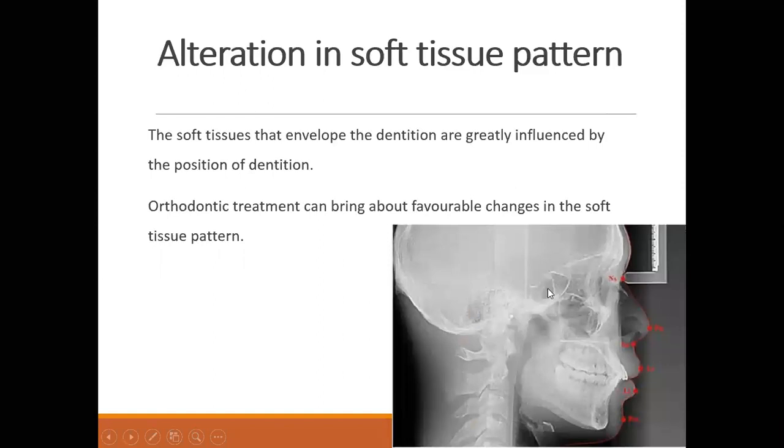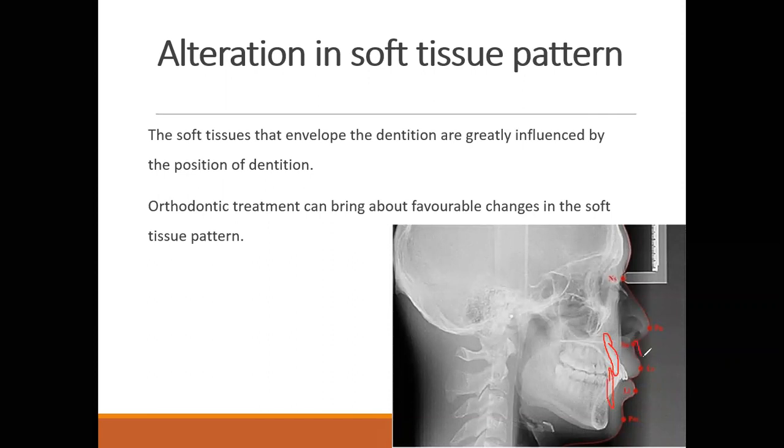Alteration in the soft tissue. Again, you see here, the patient has proclined upper teeth, and the patient also has proclined lower teeth. Due to the positioning of the jaw, ultimately the soft tissue profile of the patient is changed. So once you treat the maxillary or mandibular teeth, for example, if I treat these teeth and they go inward a little like this, and if I treat the lower and they go inward a little like this, what will happen?